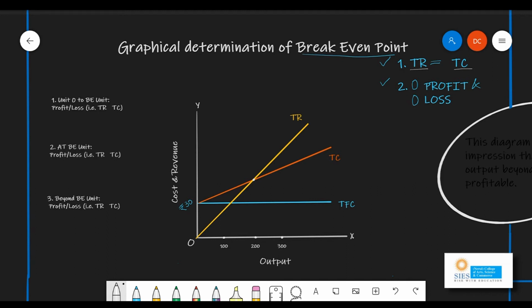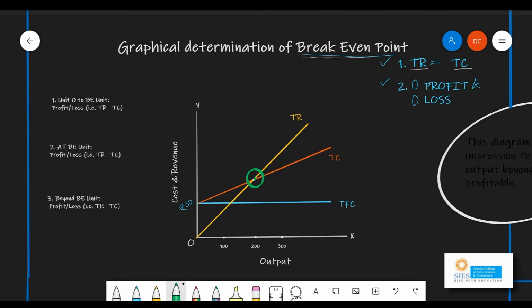Now our aim is to find out the break-even point. So let us first understand where we are reaching this first point of TR equal to TC in this diagram. If you see, wherever the orange and yellow curves are intersecting, that is, TR is intersecting TC, at that point both of them are equal to one another. And that is happening at one point, which is this particular point.